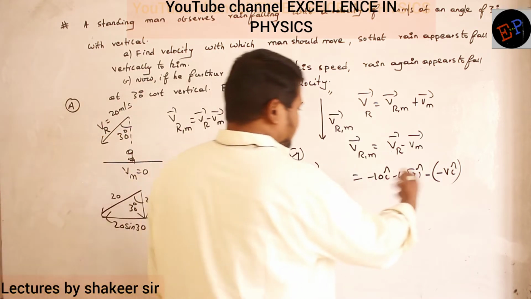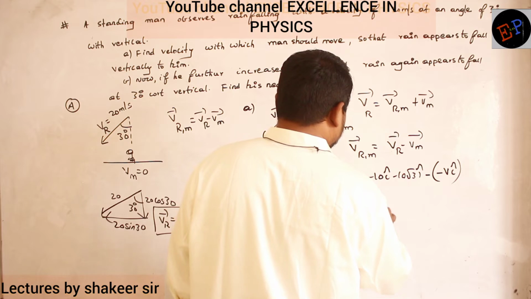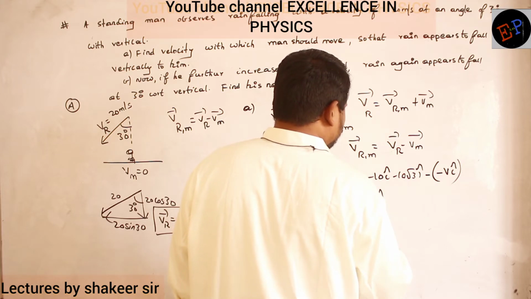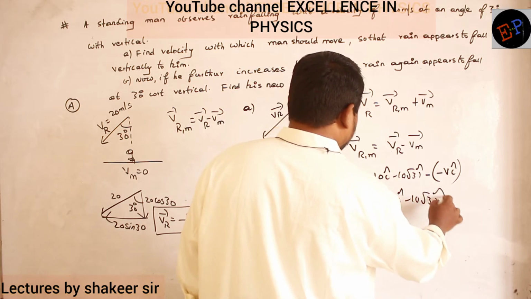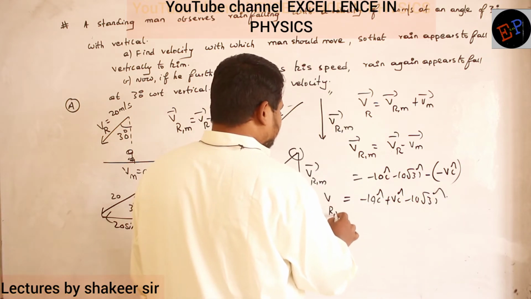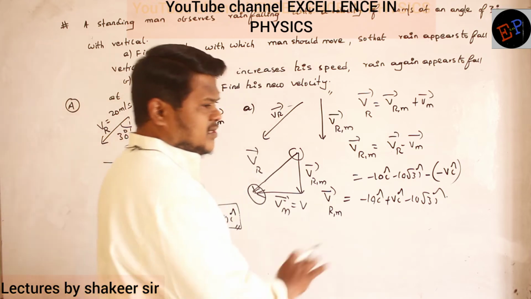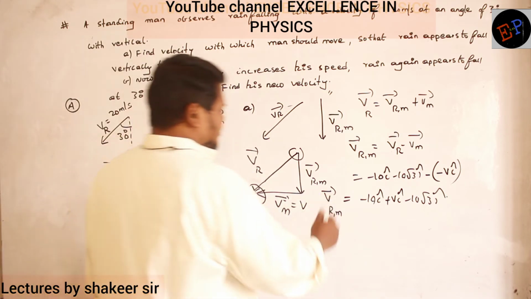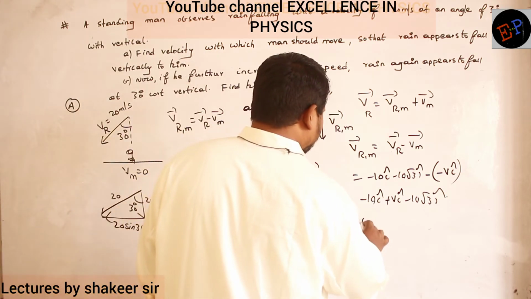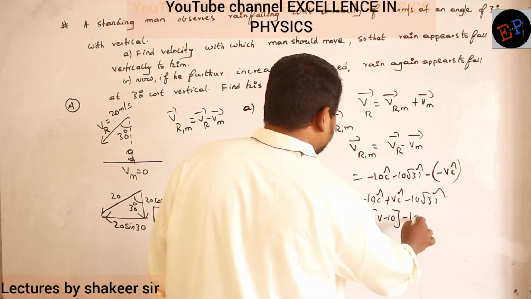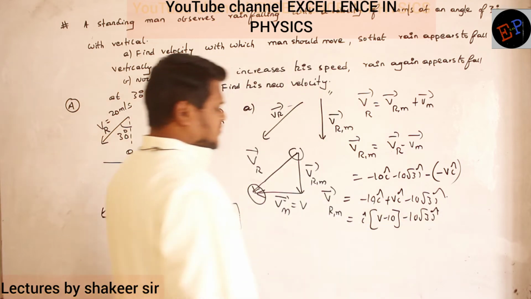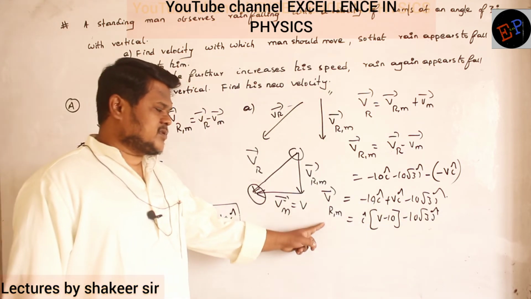Clear now? Now if I add both of them, what I will get? I will get minus 10 I cap plus v I cap minus 10 root 3 j cap. This is nothing but velocity of rain with respect to man. I got up to here, no? Okay. Now let us further simplify this one. So I cap, if I take common, then what I will get? V minus 10, minus 10 root 3 j cap. So this is the velocity of rain with respect to man.